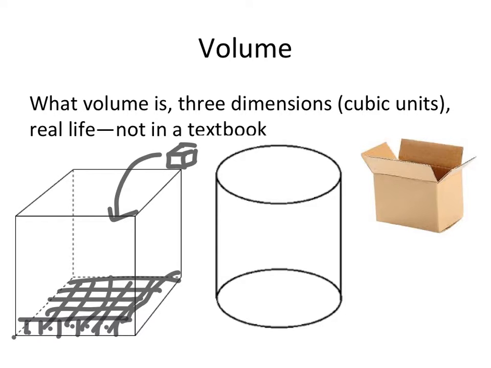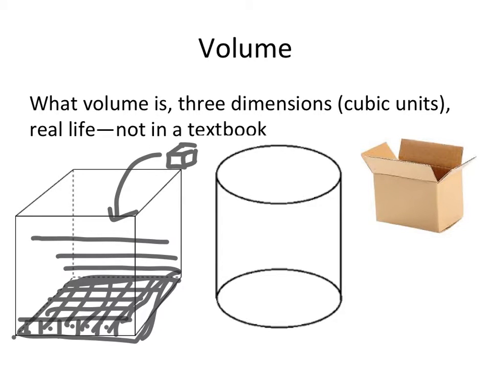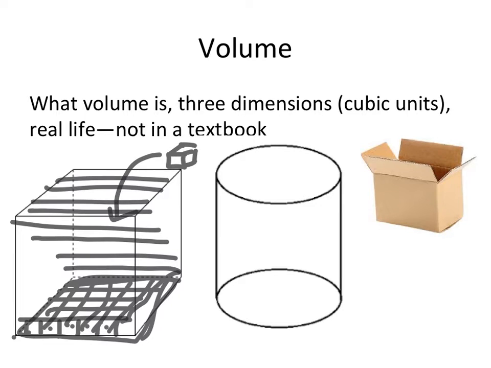And then it would be very easy to count up how many blocks it took me to make that one filled layer at the bottom. Then I can figure out how many of those layers going up it would take to completely fill my shape. And I could count up those blocks, and that would tell me the volume.